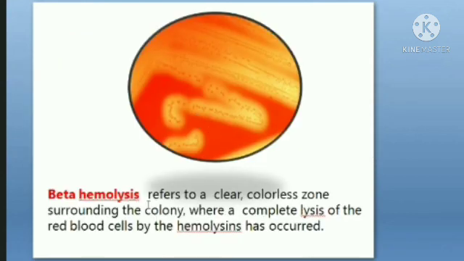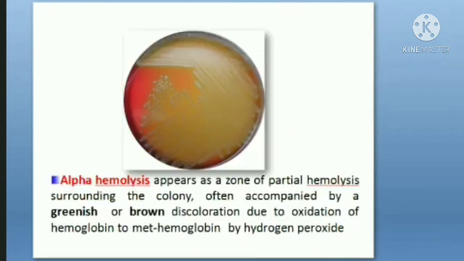Now this is how you can see beta hemolysis: a clear zone around the colonies because of the complete lysis of RBCs. This is alpha hemolysis. It produces a partial hemolysis surrounding the colony, and sometimes it gives you a greenish or brownish discoloration.